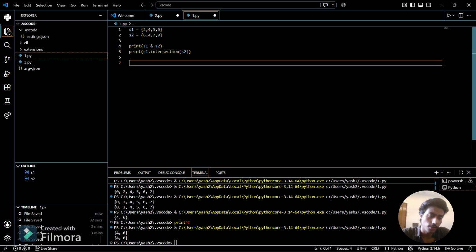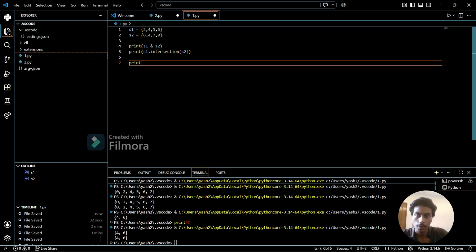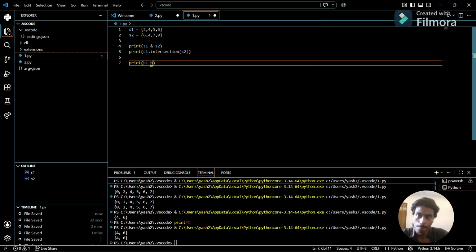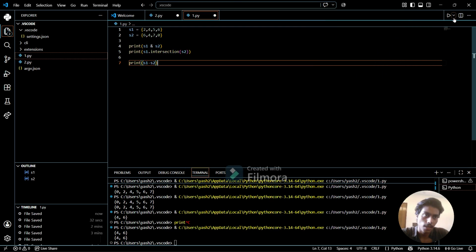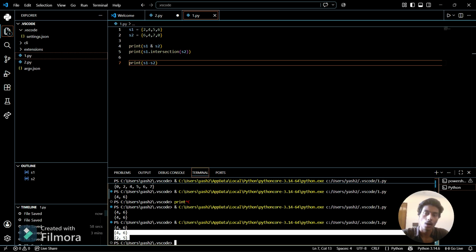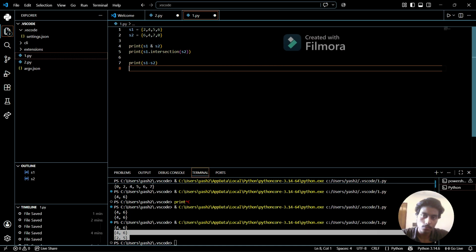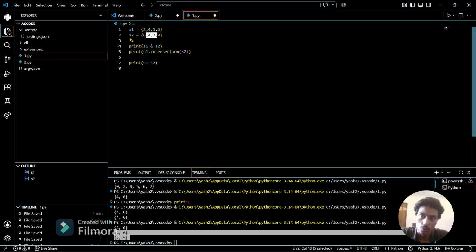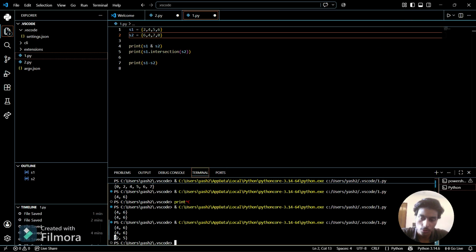Also we can do the difference. If I want to do the difference, which is set 1 minus set 2, then I can print it. See, it is 2 and 5. So how is difference working? If we see set 1, then this 2 is present in set 1, and it is not present in s2, so that's why it printed 2.